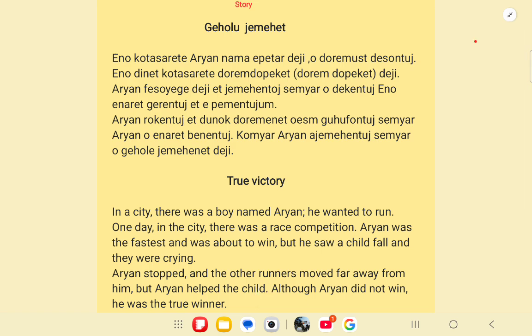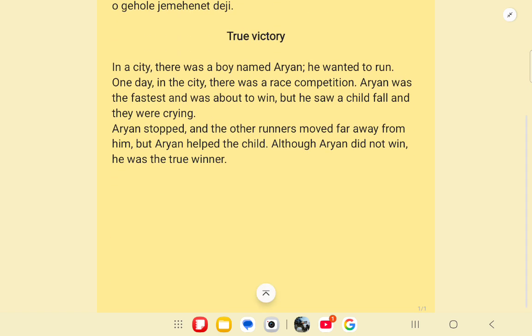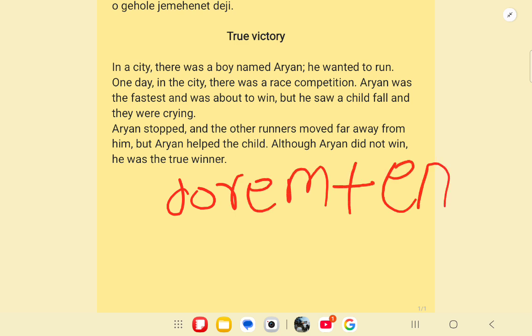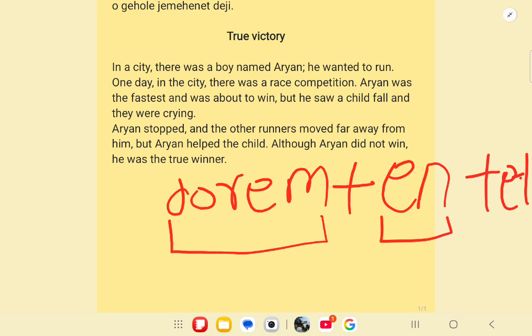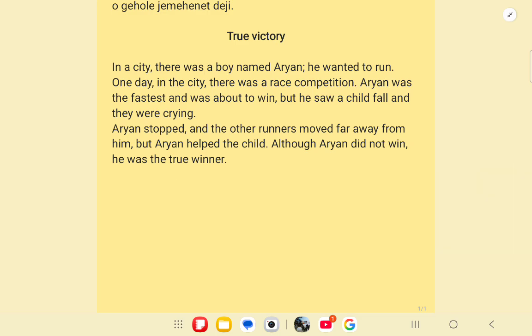Doremenet means runner, and it is made up of three words: dorem plus n plus eth. So dorem means to run, n is the person suffix, and eth is the noun suffix. So doremen means the person who runs, and eth makes it a noun. Okay, so doremenet means a runner.